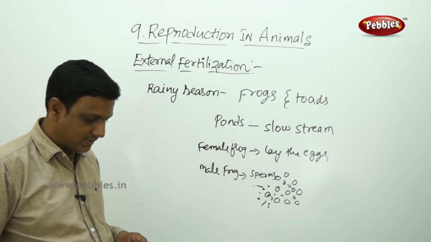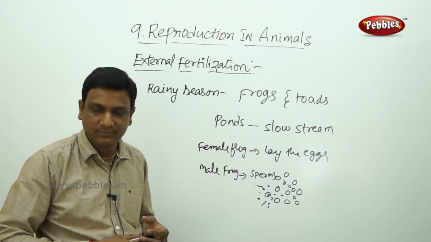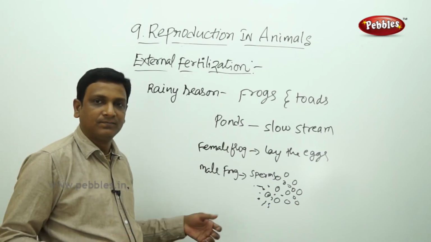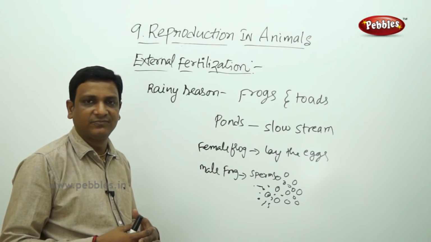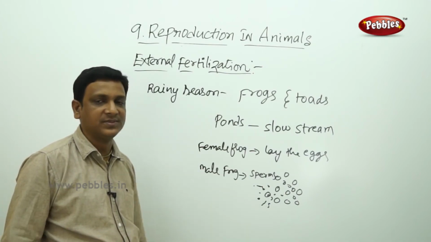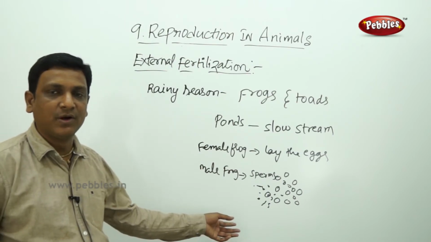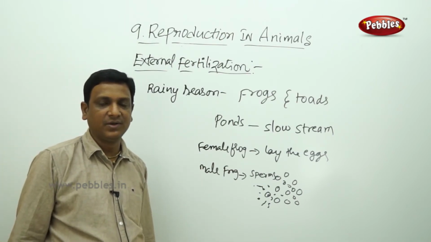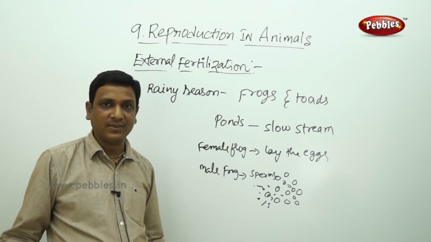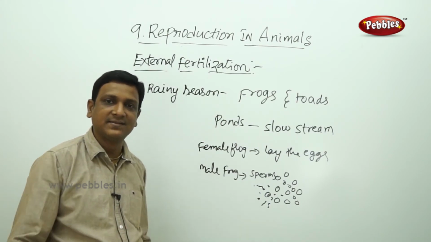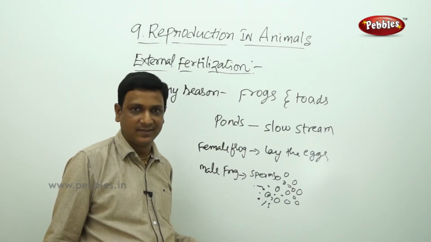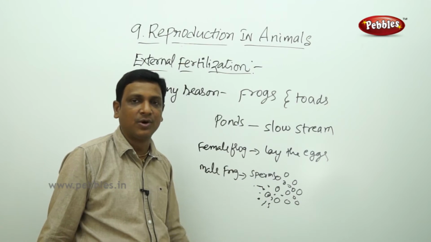But here you see, the environment plays a very important role. It is all chance, fertilization by chance. Many of the eggs may miss the sperm cells. Many of the sperm cells may not be able to fertilize. Because it is all happening in an open environment, some predator may come and eat all the eggs. Some other fish may come and eat all the eggs, because it is happening in the open, outside the bodies.